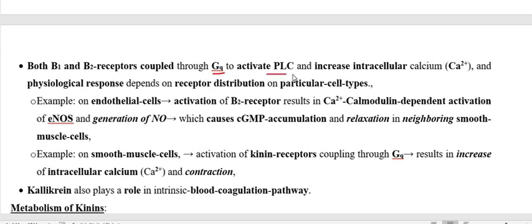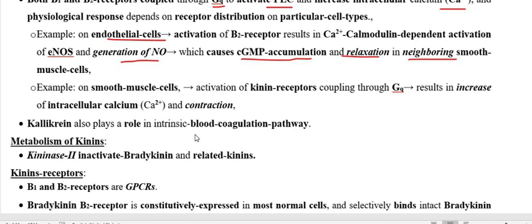It activates the enzyme phospholipase. Therefore, intracellular calcium level is raised, and this produces nitric oxide from the endothelial cell, and thereafter it acts on the nearby vascular smooth muscle, and through the cyclic GMP pathway produces relaxation in the nearby smooth muscle cell in the blood vessel to produce vasodilation.